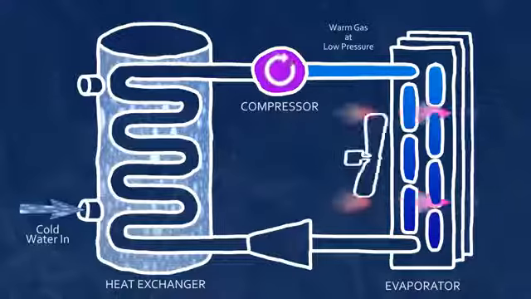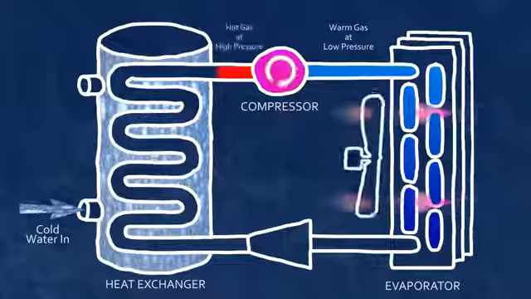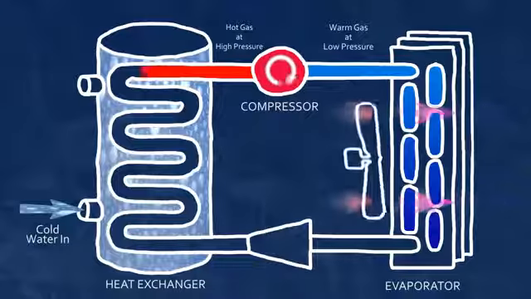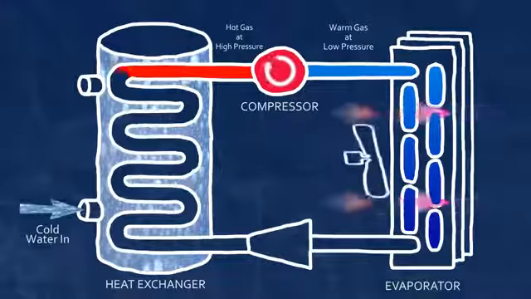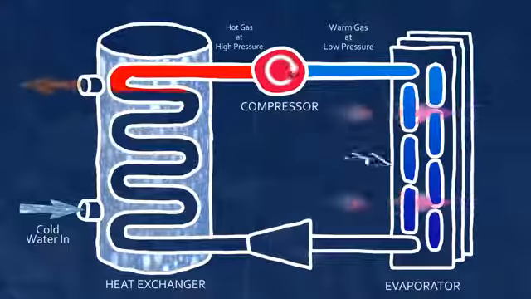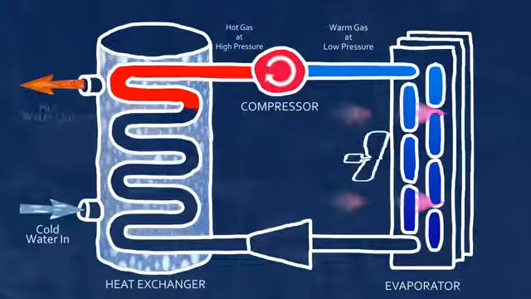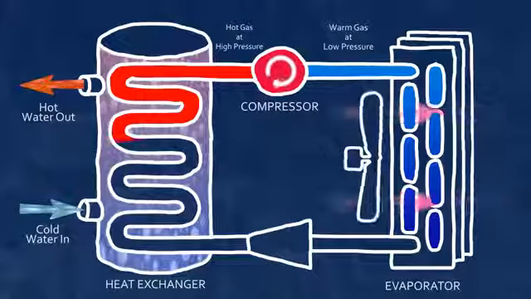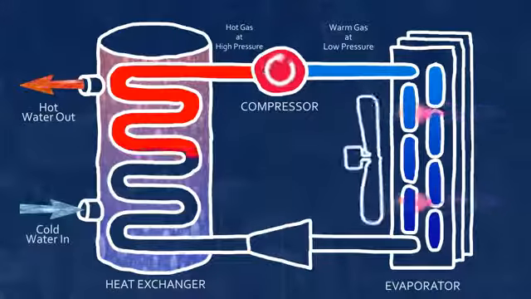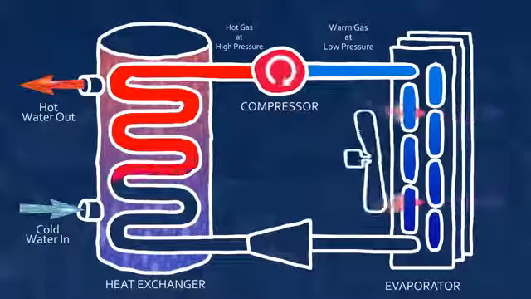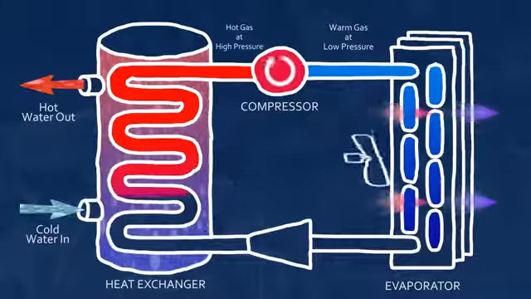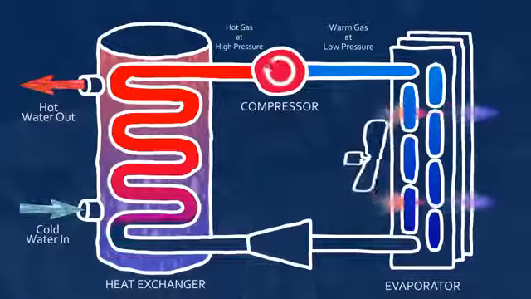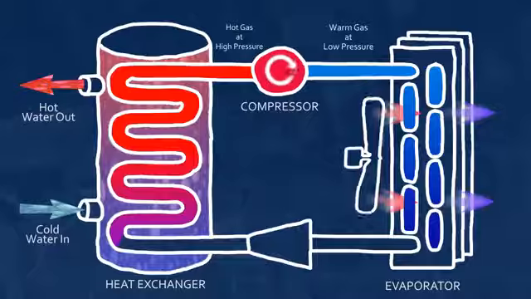The compressor next forces the now high-temperature, high-pressure gas further along the cycle into another heat exchanger called the condenser. The condenser is in contact with the water, and the hot gas now gives up its heat to the colder water. As heat leaves the gas refrigerant, it cools off below its condensation point and changes from a gaseous state to a high-pressure liquid state. The change from gas to liquid facilitates the large transfer of heat energy to the water.